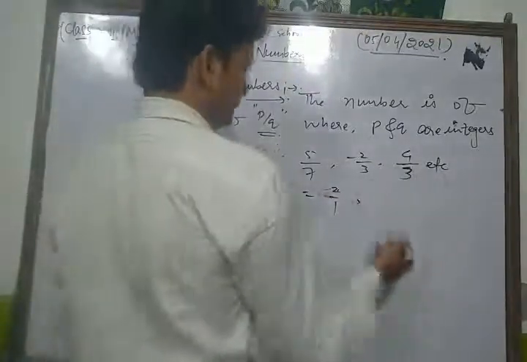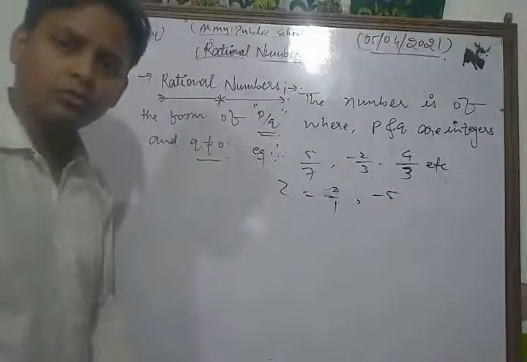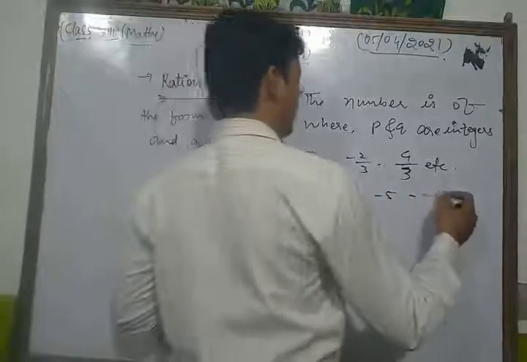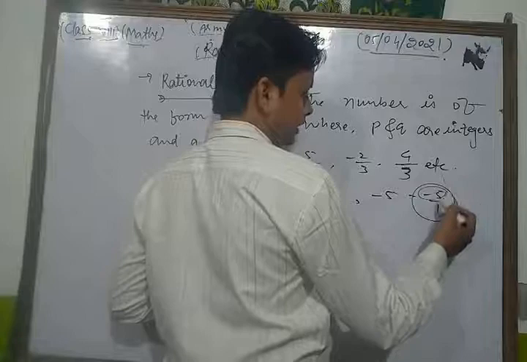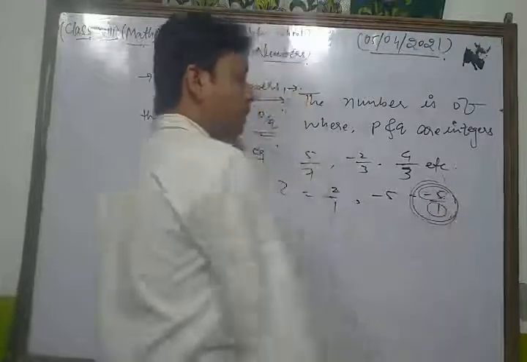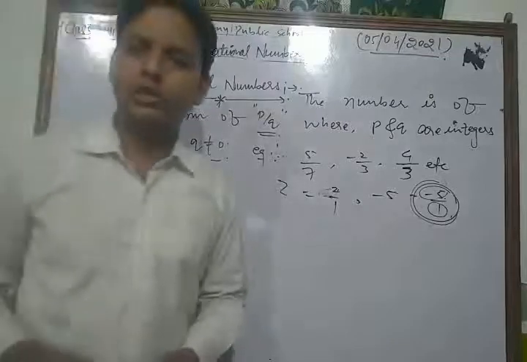Similarly, minus 5 is also a rational number, because we can write minus 5 as minus 5 upon 1. Both are integers, minus 5 is an integer, 1 is also an integer, so minus 5 is also a rational number. So this is the concept of rational numbers.